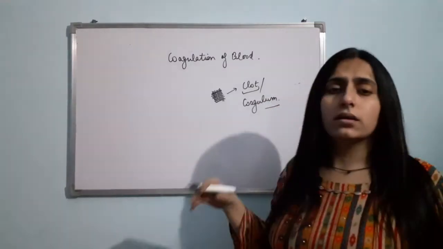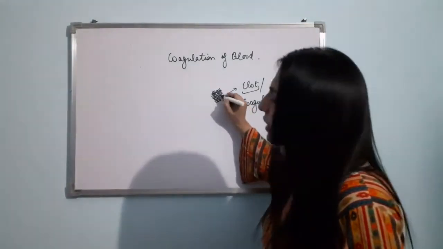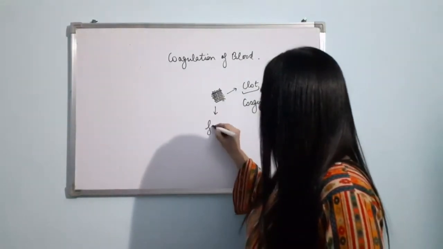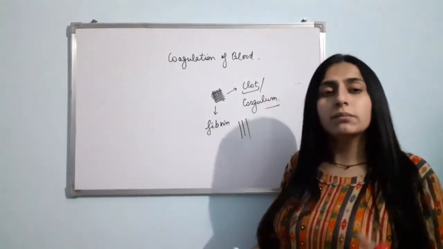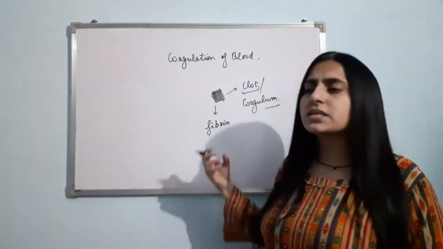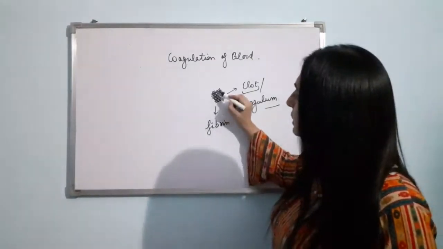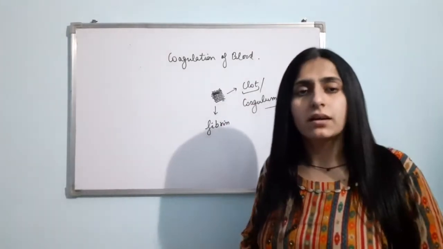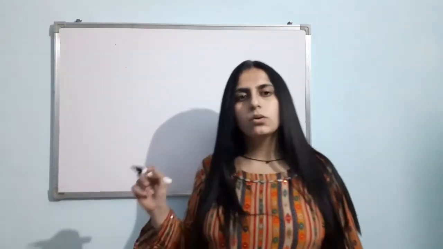Now we have to study how this structure is formed, how the clotting of blood occurs. Basically these fiber-like, thread-like structures are of fibrin, and in between these fibrin threads, the damaged platelets, the damaged formed elements, are trapped. Now how is this clot formed? Let us talk about clotting of blood.